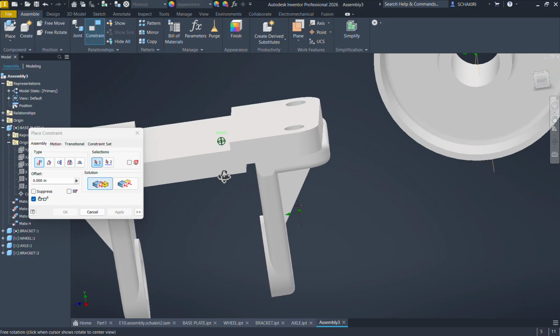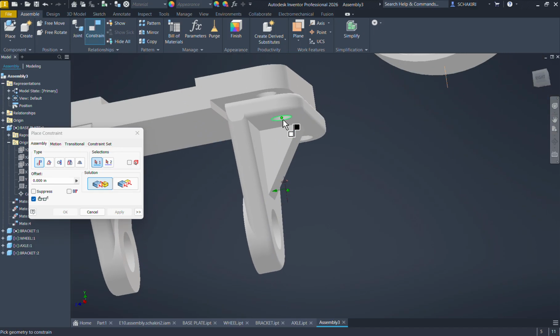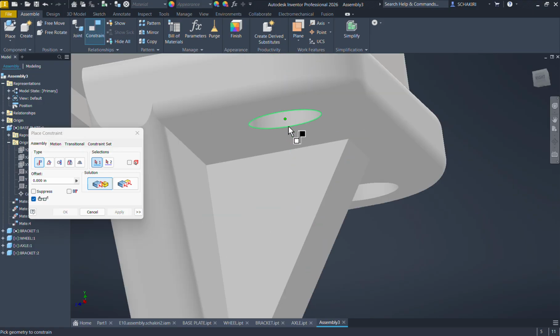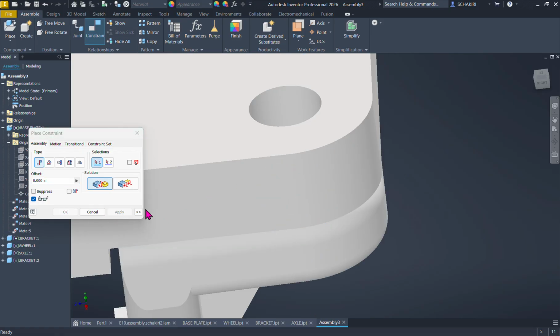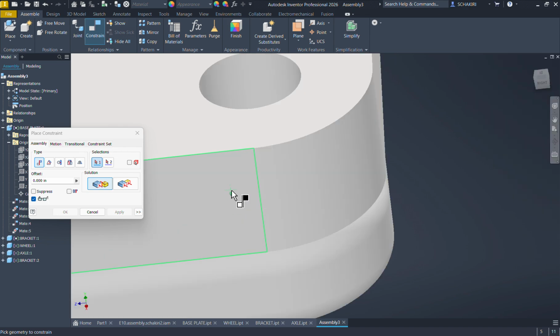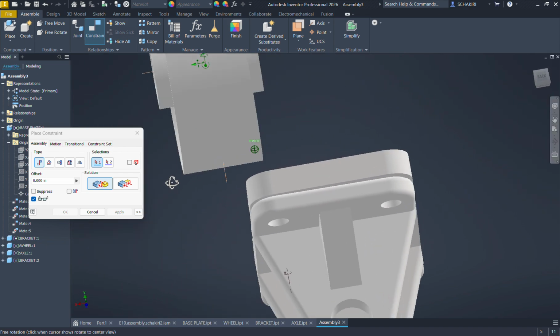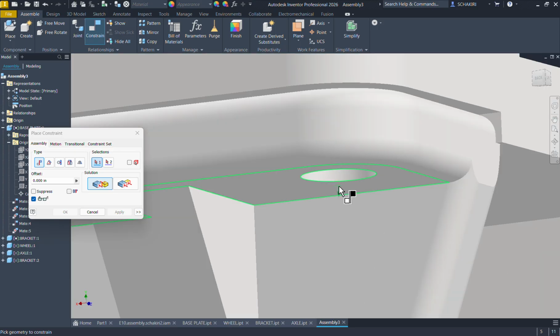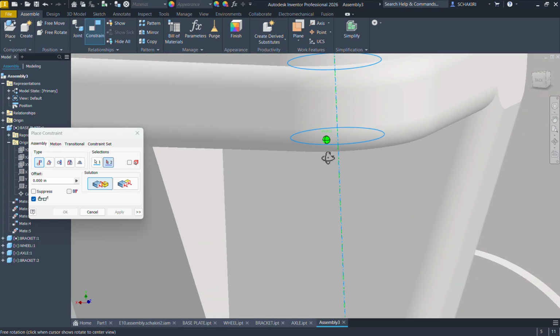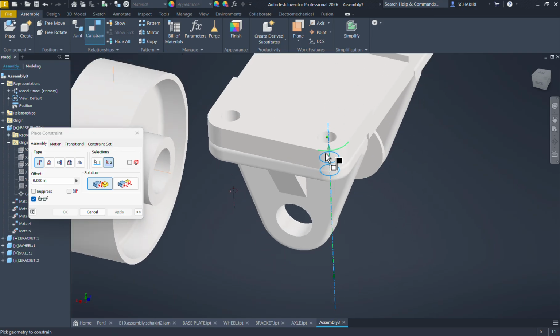After, we take the axis of this circle to be matched with the axis of this circle, like that. Hit apply and do the same thing for the other one. So zoom in to see the axis and take it to the other axis.